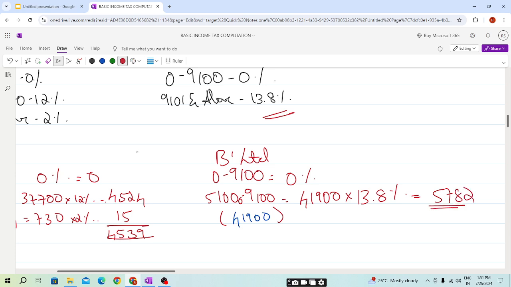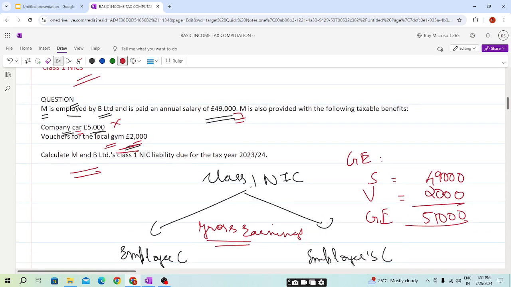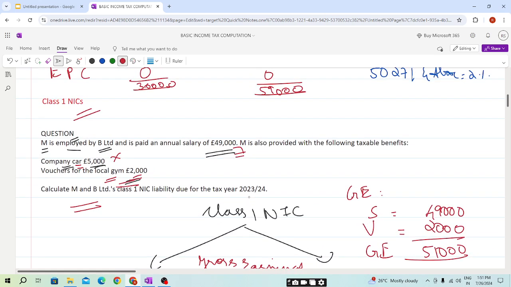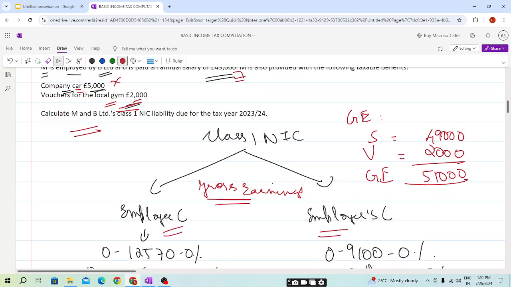I hope by solving this question we are clear with class 1 NIC. We have completed class 1 NIC. It is for the employed person, and class 1 NIC will be payable by the employee and employer based on the gross earning.